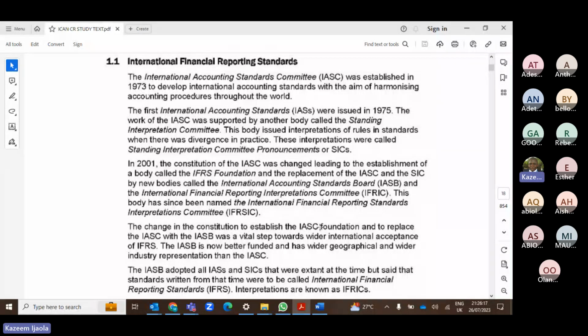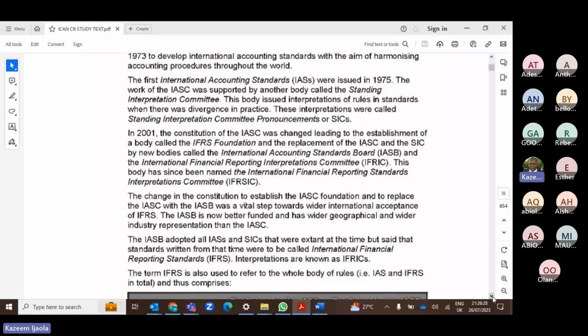So that's just the journey. Note the journey of IFRS actually began in 2001 when the old body, IASC, was scrapped. Also, there is a document where you can find all the interpretation of the ambiguous parts of IFRS. That document is known as IFRIC, the International Financial Reporting Interpretation Committee. That's where you find the interpretation of all IFRS.